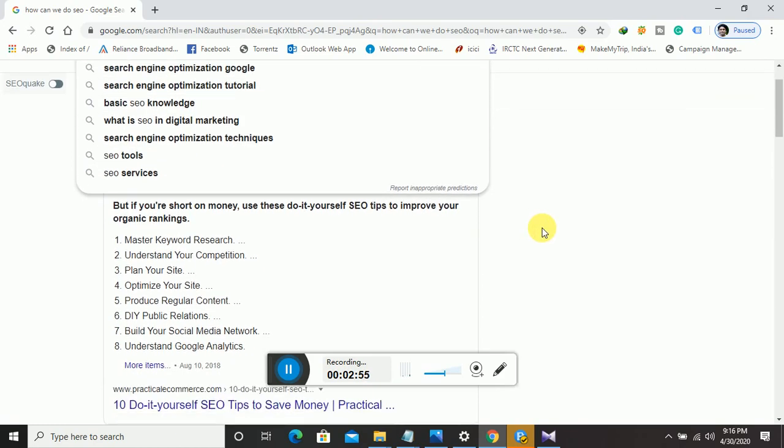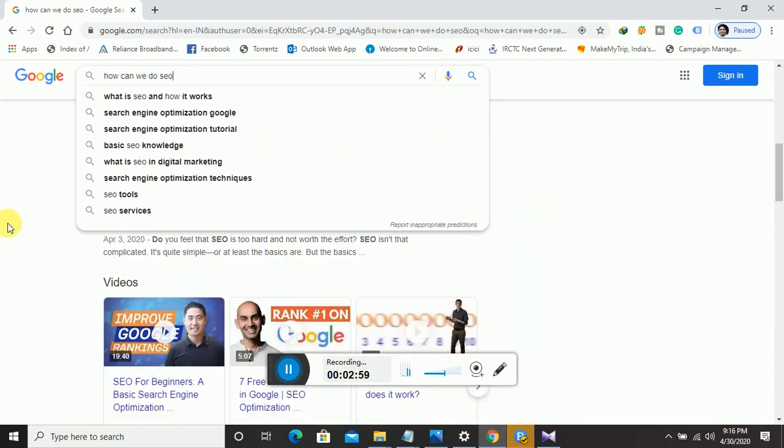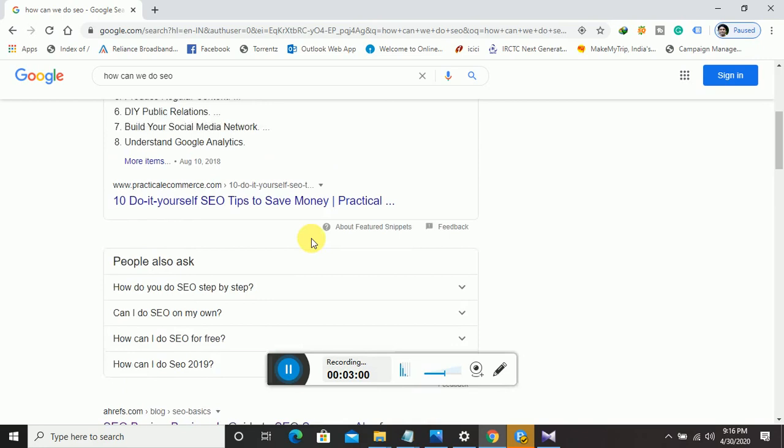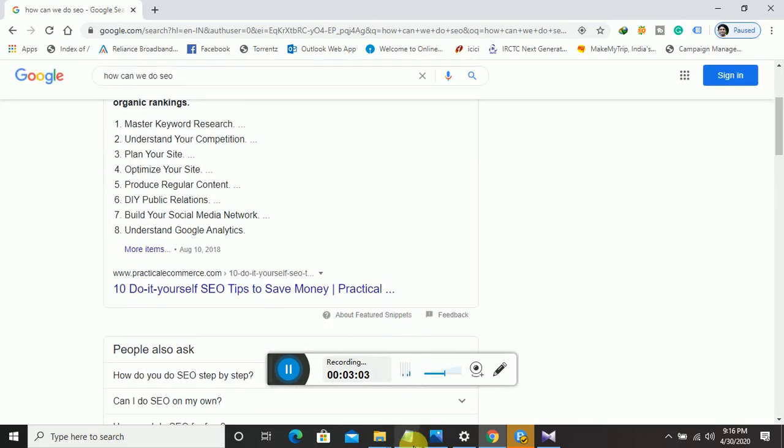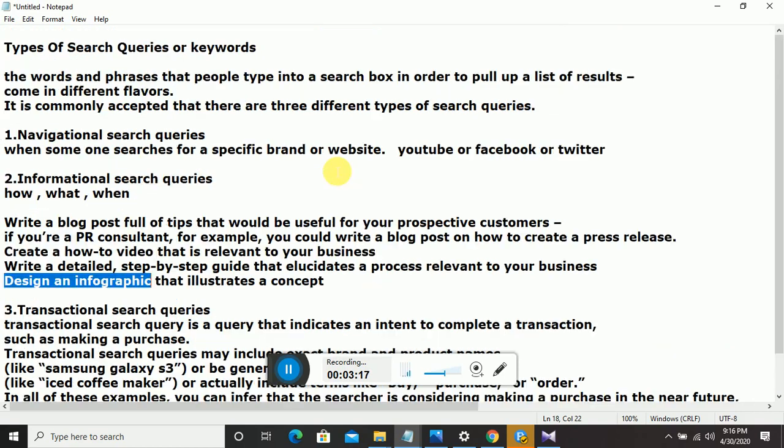So why are we studying this? What we can do, just like these people are doing at Ahrefs, is target these types of keywords when the customer is at the initial phase of buying. We can write a blog, create a how-to video, a what-to video, write a detailed step-by-step guide for a business, or design an infographic. These four or five things we can do.